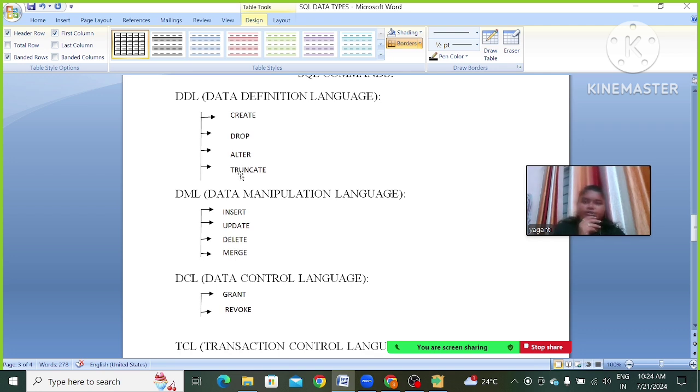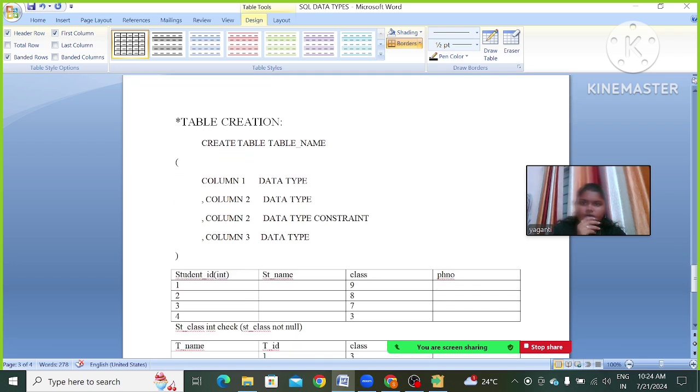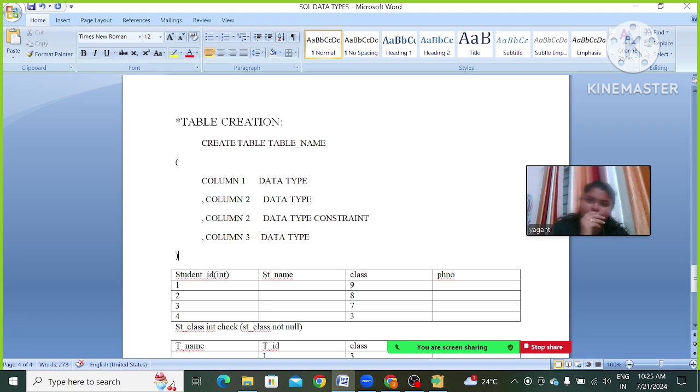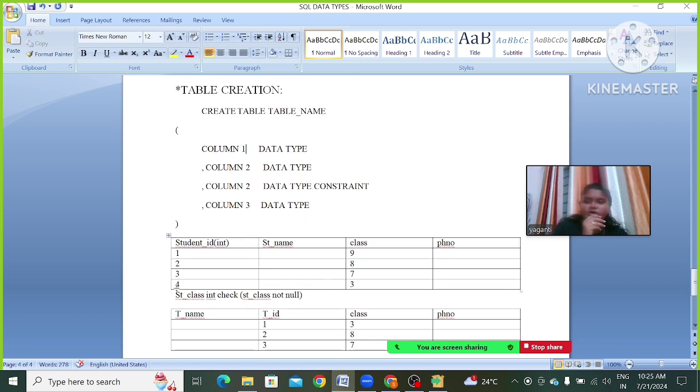So now I'm going to tell how to create a table. For that I'm going to use this command, create table, then the table name, whatever name we want to give to that table. Next, open parenthesis, and here we give the column 1 name, as I mentioned below.